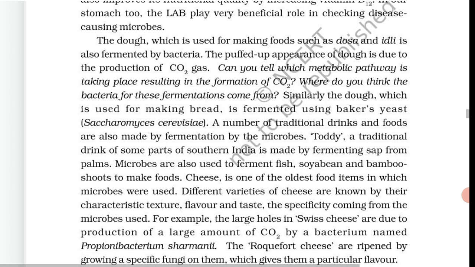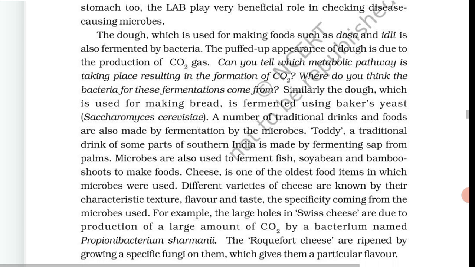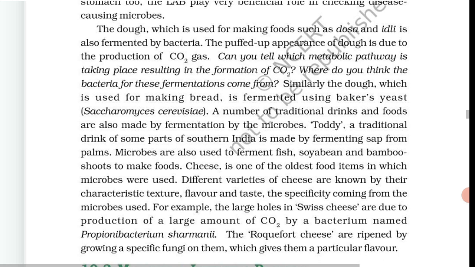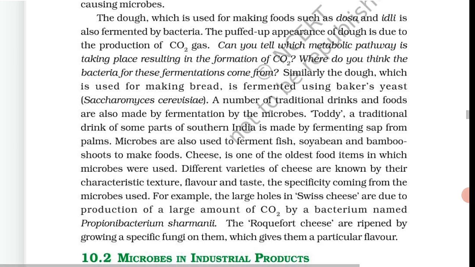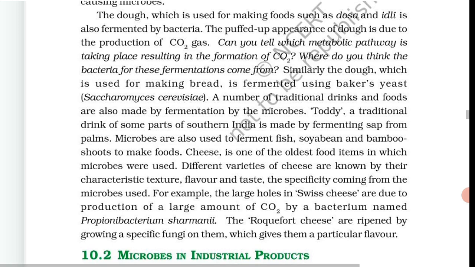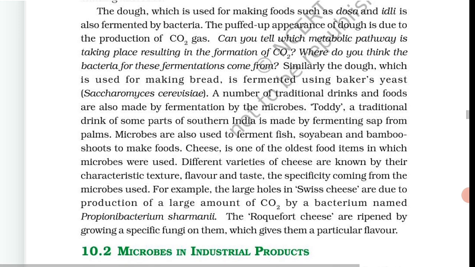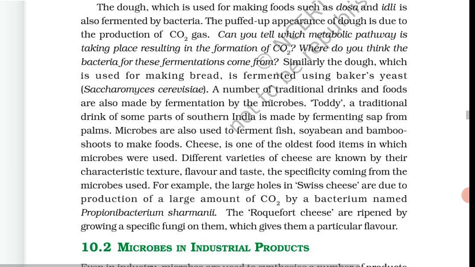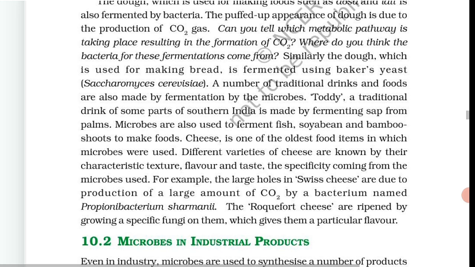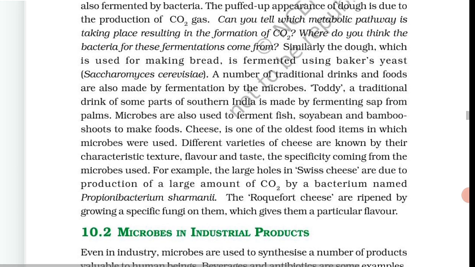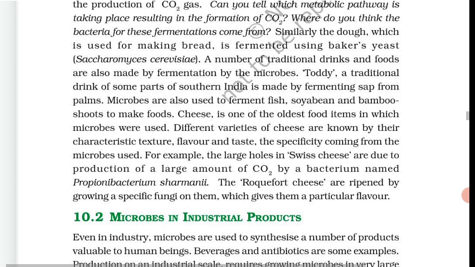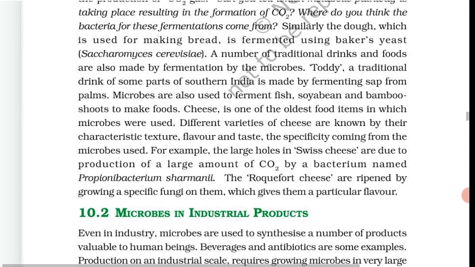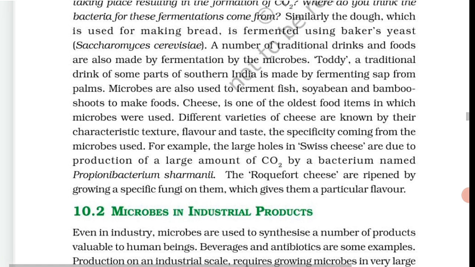नेक्स्ट इज microbes in industrial products. Even in industry, microbes are used to synthesize a number of products valuable to human beings. Beverages and antibiotics are some examples. Production on an industrial scale requires growing microbes in very large vessels called fermenters.